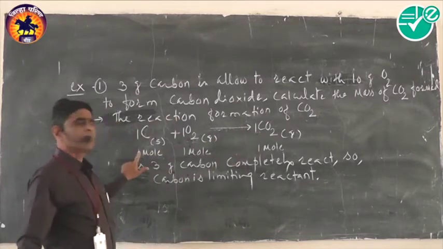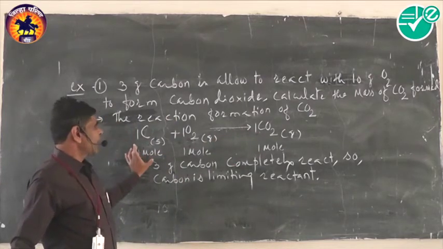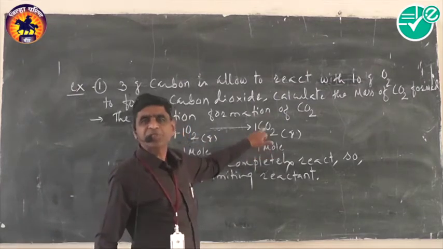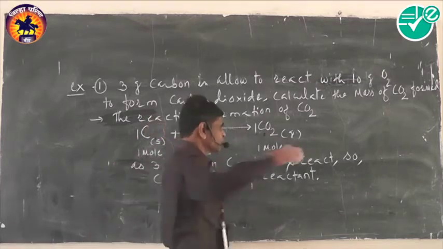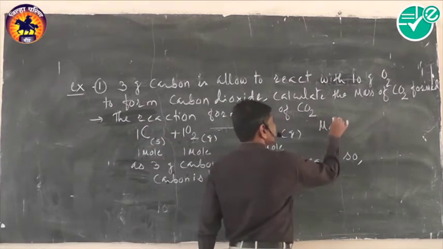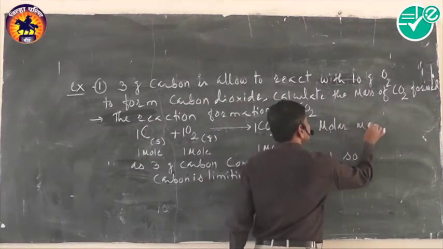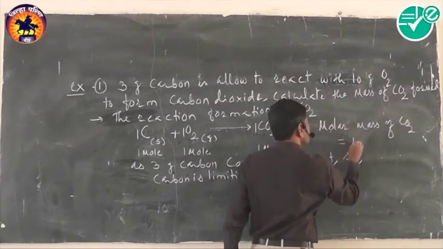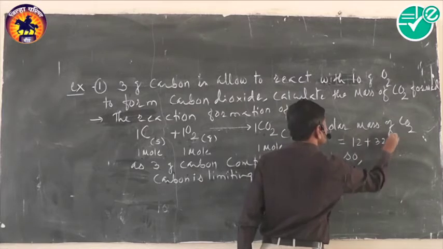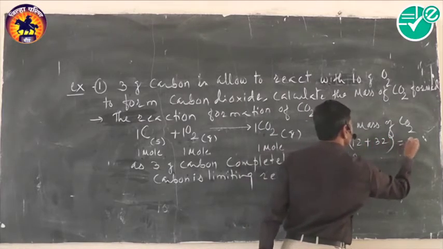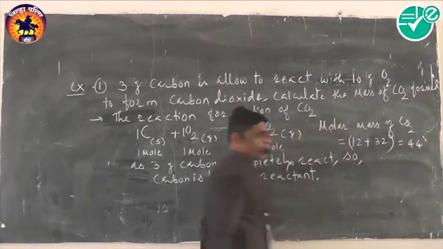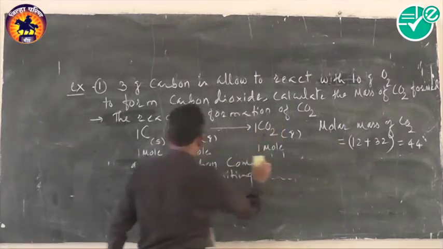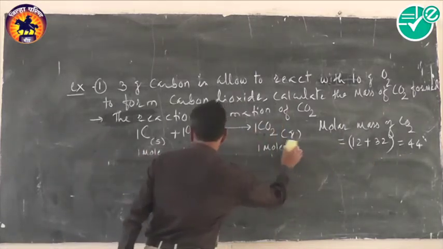Now 1 mole carbon means 12 gram. 12 gram carbon gives 1 mole carbon dioxide. Now 1 mole carbon dioxide means 44 gram of carbon dioxide. Molar mass of carbon dioxide is equal to 12 plus 32, which is equal to 44. And so when 12 gram of carbon completely reacts, 44 gram of carbon dioxide is formed.